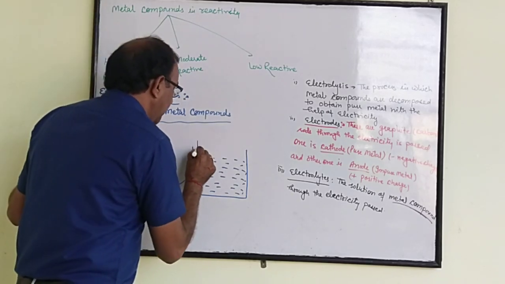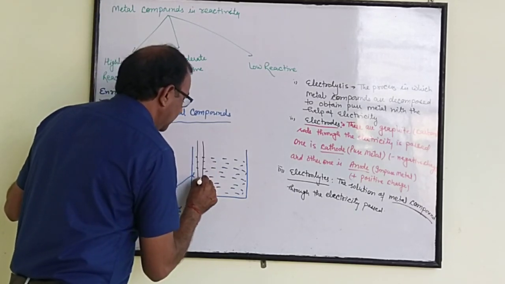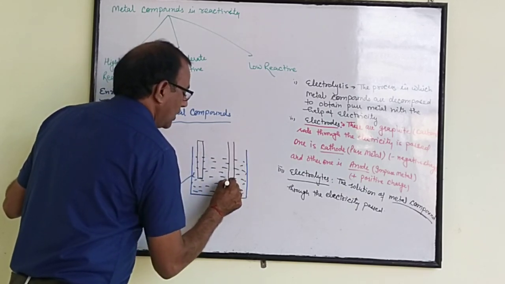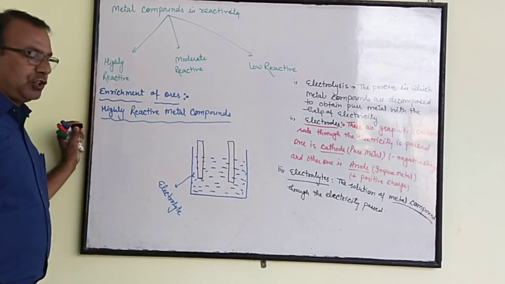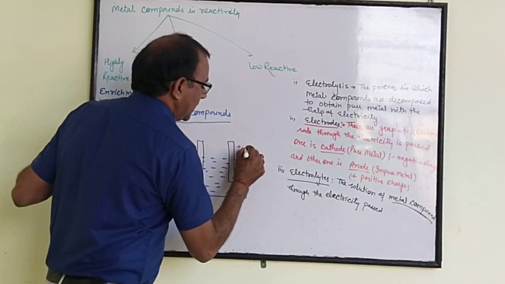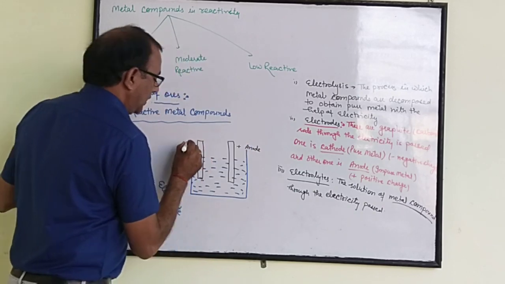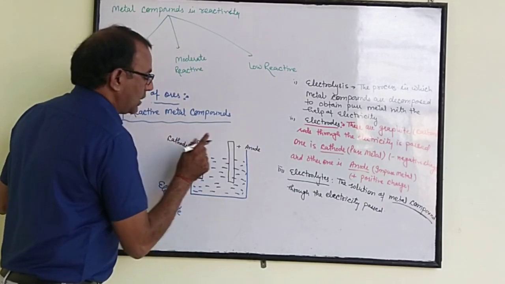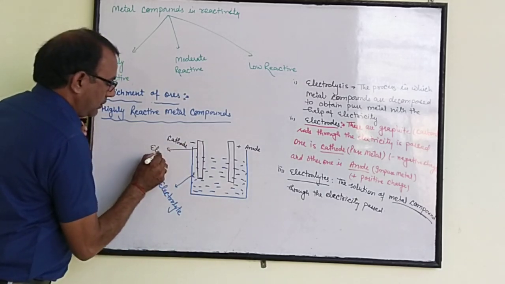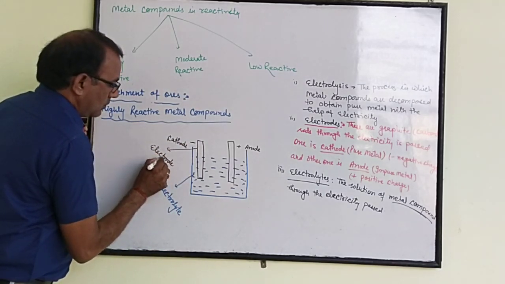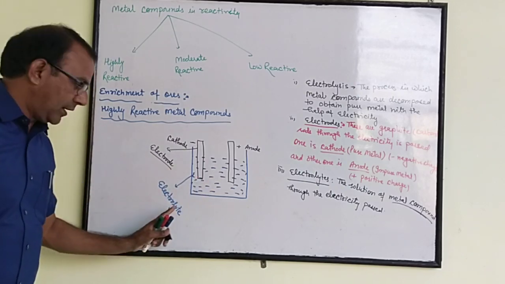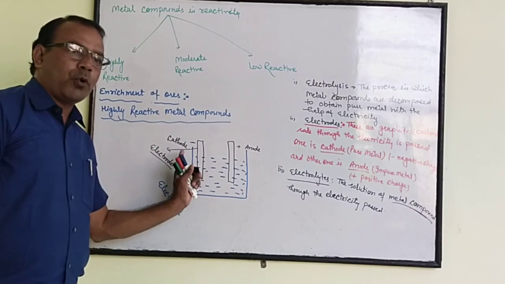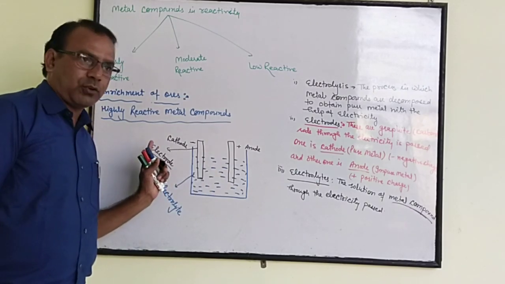Pure metal strip is known as cathode, that is negative charge, and impure metal strip is known as anode, that is positive charge. Suppose this is the positive charge, we can say it is anode, and this is negative charge, cathode. These carbon rods are known as electrodes. Solution of metal compound is known as electrolyte. The carbon or graphite rod, pure or impure metal rod, are known as electrodes.